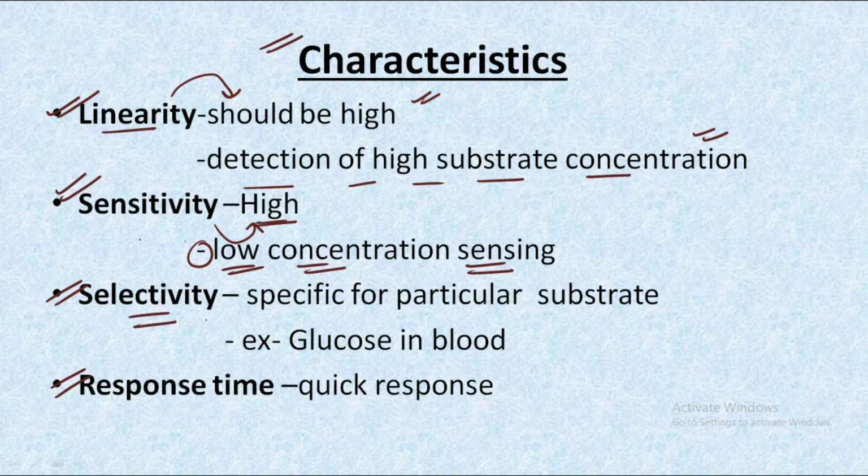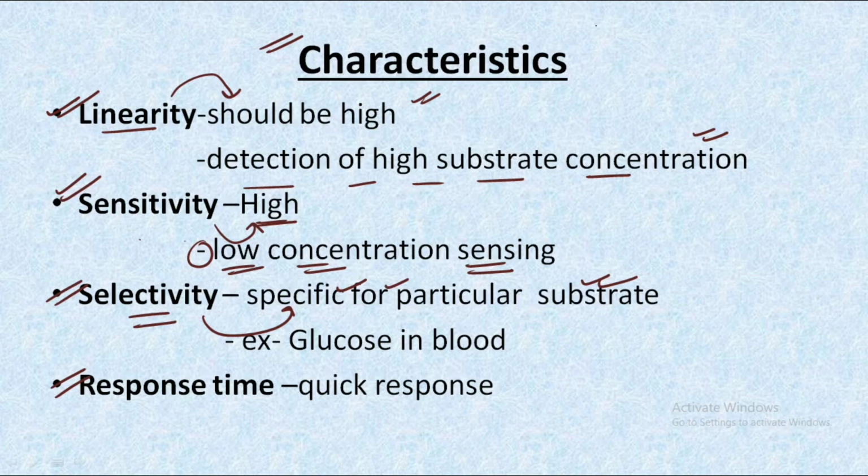Talking about selectivity, it should be selective for a particular substrate, that is, if we are using some chemical compound in order to detect a particular biological analyte, that biosensor should be very selective for that.